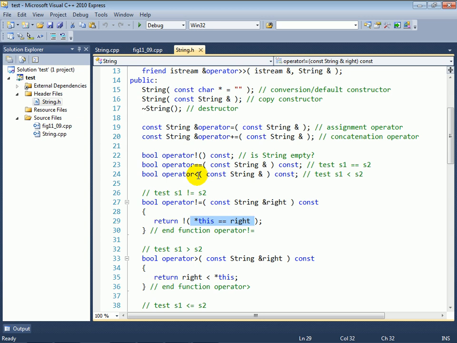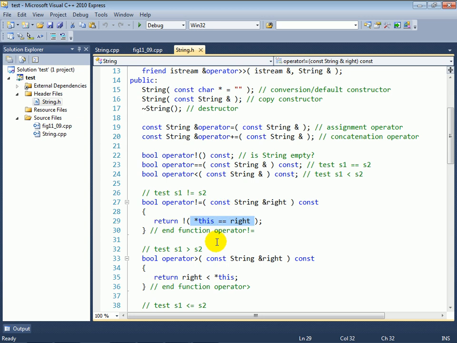And the way that I can do that, if the left operand is less than the right operand, then the right operand is greater than the left operand. Similarly, if you see the greater than operator here, basically we're saying to implement greater, check to see if the right operand is less than the left operand.